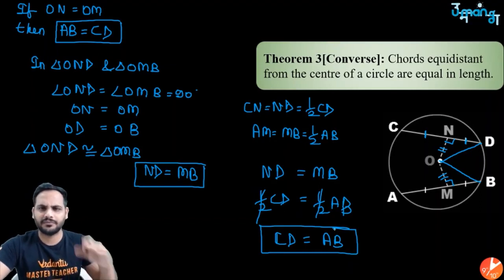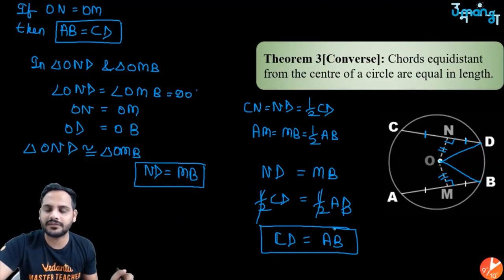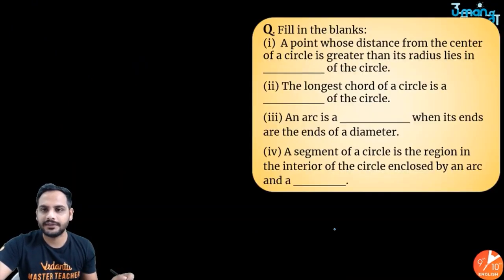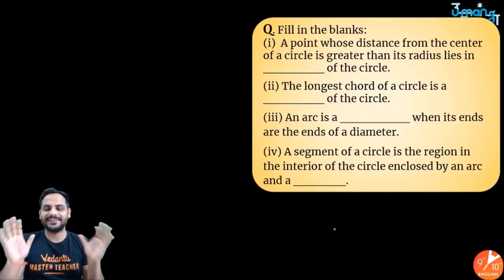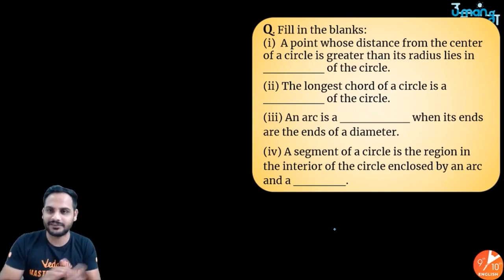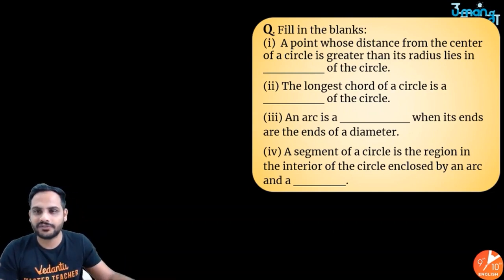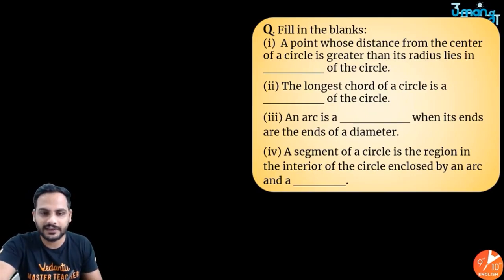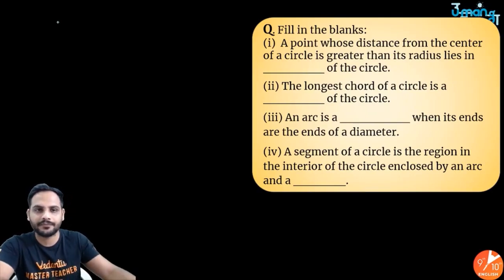These are your theorems. 6 theorems, mostly converse of each other. So overall 3 theorems, and remember them with their converse. Got it? Now let's solve some questions. Okay, that was your theory part. Let's solve some questions. First one: a point whose distance from the center of a circle is greater than its radius lies in. So there is a circle here. All the points on the circle are at a distance of radius from here. A point is there whose distance is more than the radius.